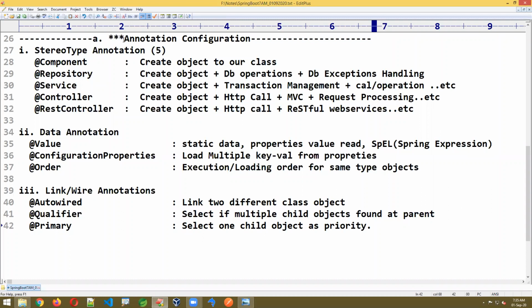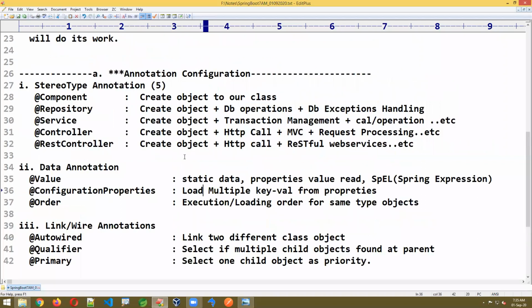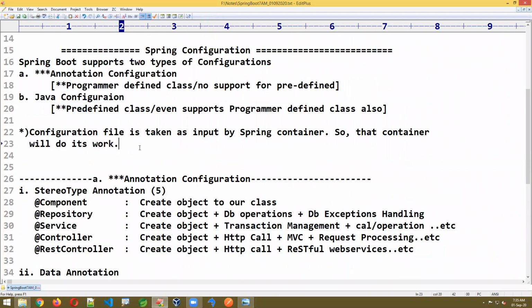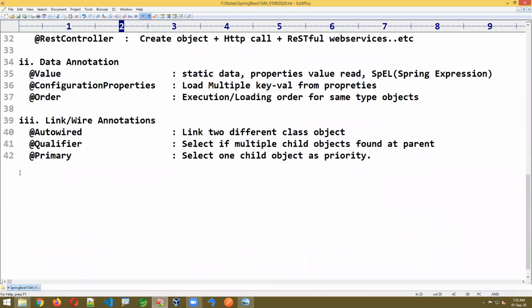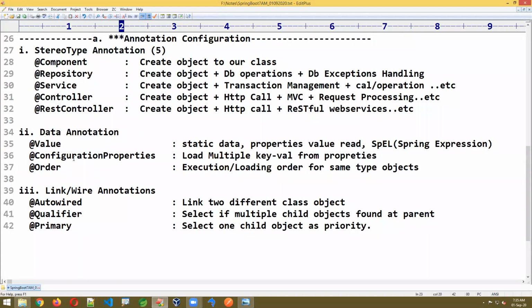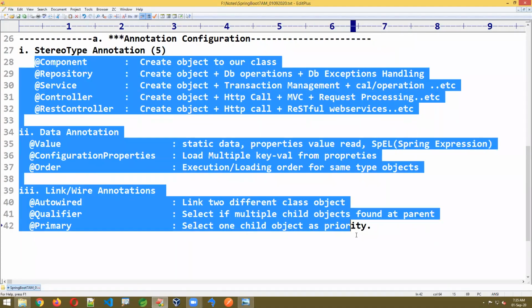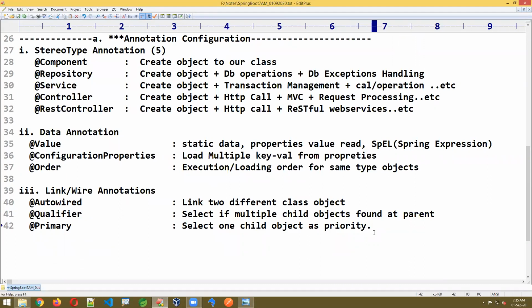As of now, I'm giving the annotation configuration, what is important. Here we are yet to see so many annotations. I'll give that list: Inject is there, Bean is there, PostConstruct, PreDestroy. We have so many annotations that I'll come to later. First, we are learning the majority of annotations. I'm just going to explain around 125 annotations.